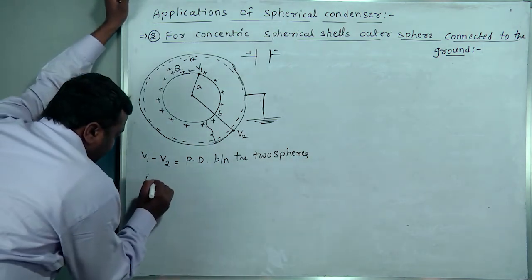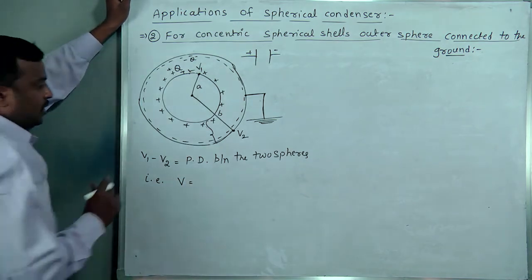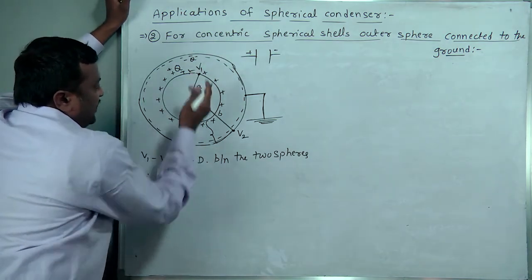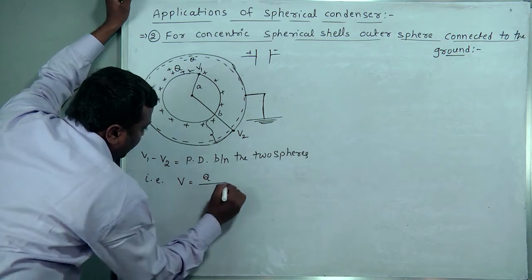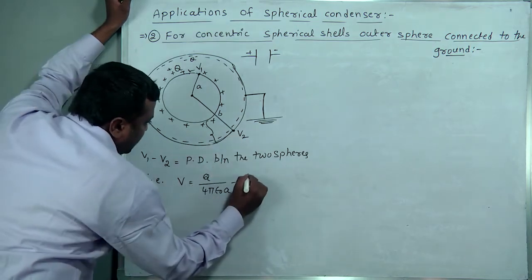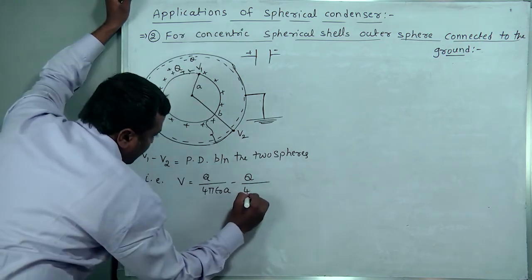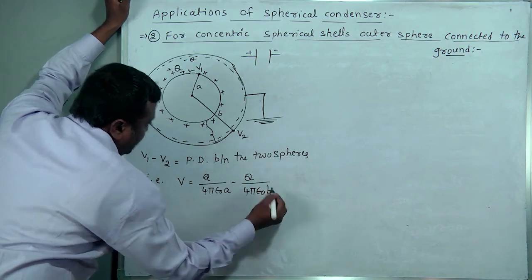That is, we can write V2 minus V1, nothing but V. V is equal to, what is the formula here for a sphere? Q by 4 pi epsilon naught A minus, for the minus Q, Q by 4 pi epsilon naught B.